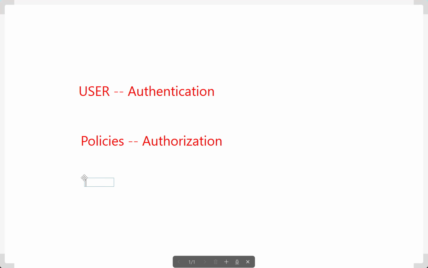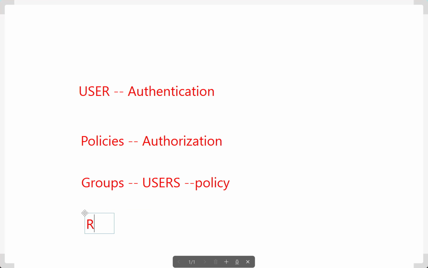Like Jack, there are several other new joinees also joining your company. For every user, you can't create a separate policy and attach that policy to that particular user, right? That is overhead. To avoid that, we have something called groups in AWS. To a group, you add users, then to that group you attach the policy. So all the users of this group will have the same level of access. Like that you can configure.